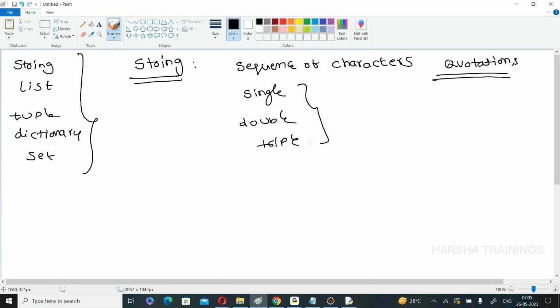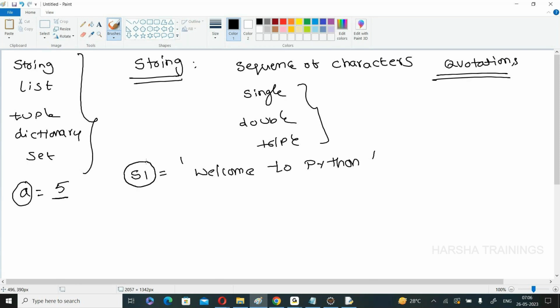First, how do we create a string? For example, S1 is equal to... obviously, how do we create a variable? A is equal to 5. This is the variable name which holds the value 5. Similarly, S1 is equal to, within single quotation, some statement, welcome to Python. Clear? Now a string S1 is created with this value, welcome to Python.